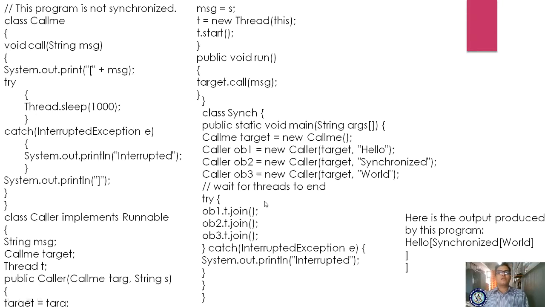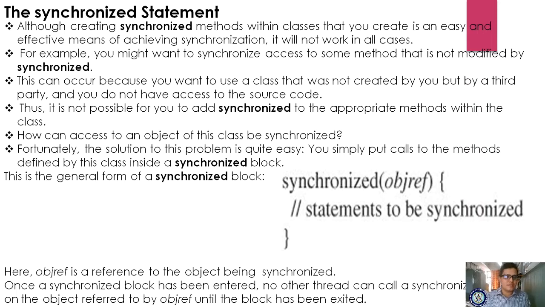Yes, in the last class we have seen how these threads are incorporated and hence we are getting improper output, right? We will go to the next topic, that is the synchronized statement. If I use the synchronized statement, then I will get appropriate output, not improper output. Let us see, our next topic is the synchronized statement.